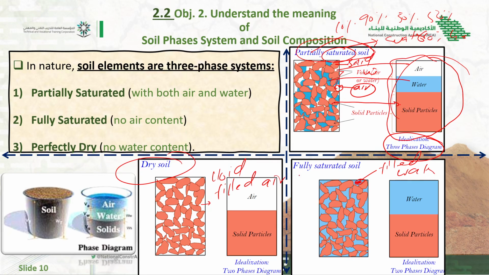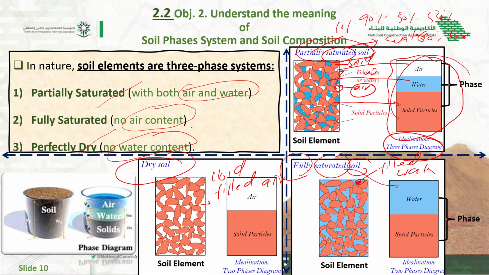Fully means completely saturated, so it is called fully saturated soil. So partially saturated means both air and water are present. Fully saturated means no air, just water, and fully dry means no water, just air.